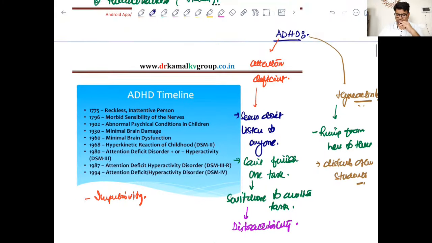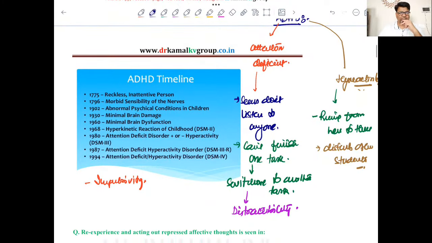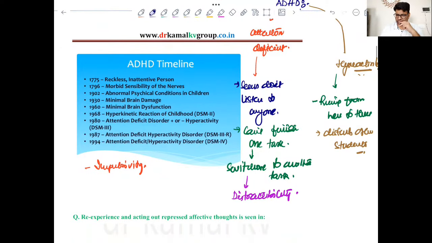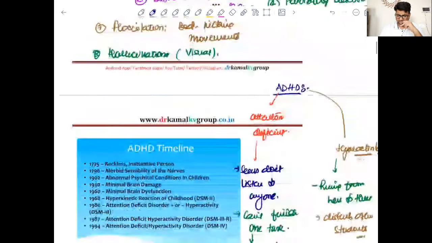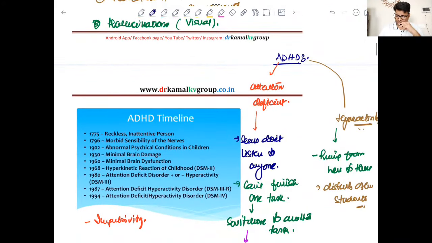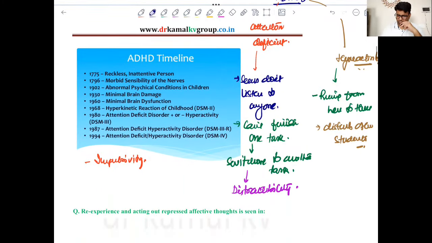So this is in short about ADHD, and the symptomatology is quite obvious. The moment you have these kinds of words, you can clearly make it out as a case of ADHD, right? So there is attention deficit and there is hyperactivity, of course associated with distractibility, impulsivity, right?